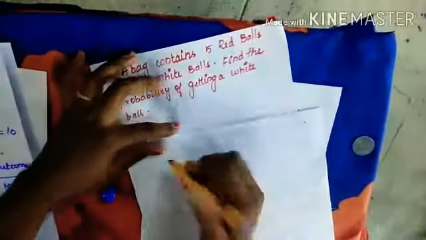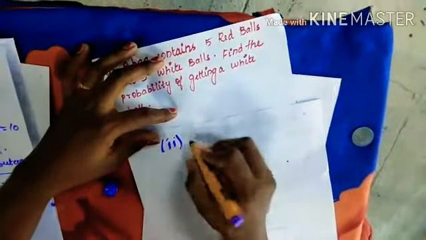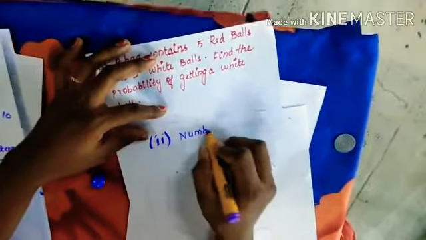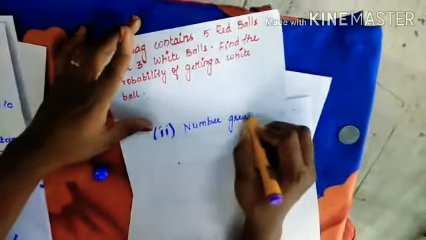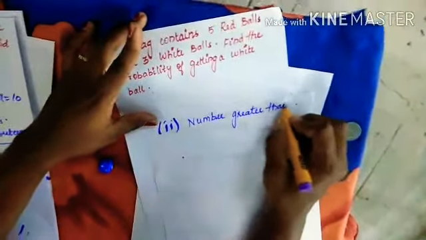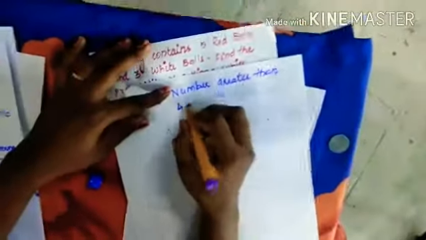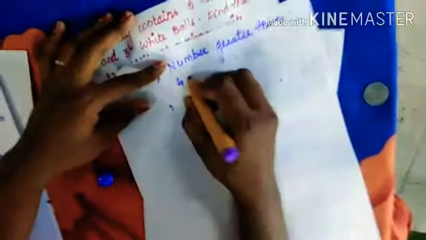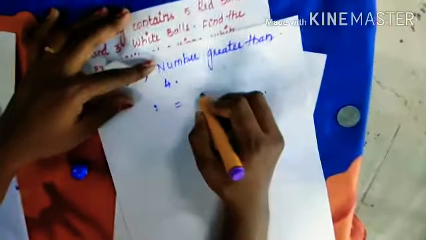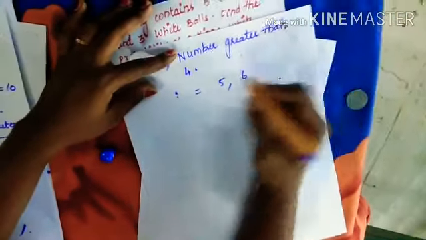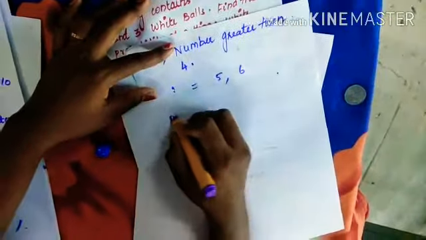Okay. Second problem, your favorable outcome should be a number greater than 4. What are all the options you are having? A number greater than 4 can be either 5 or 6. So you are having 2 favorable outcomes.